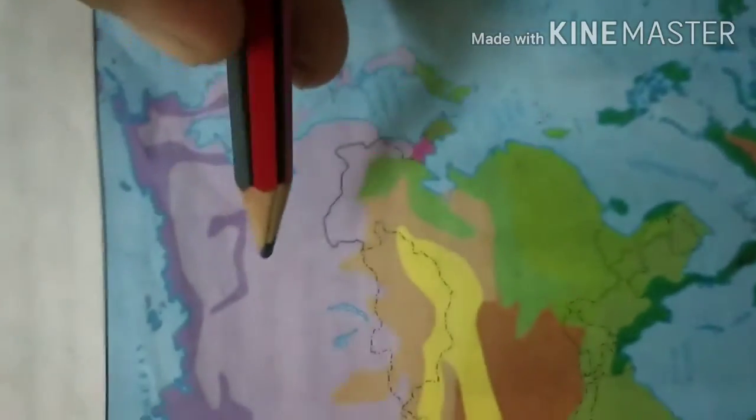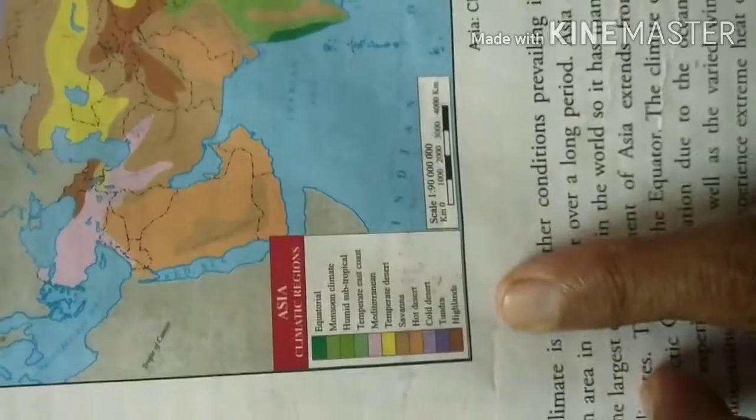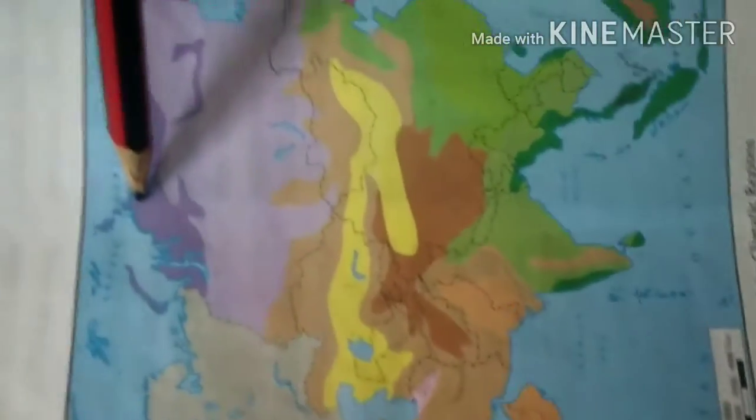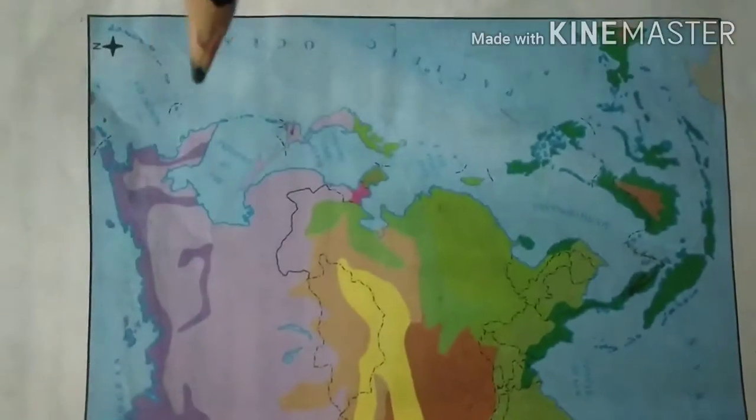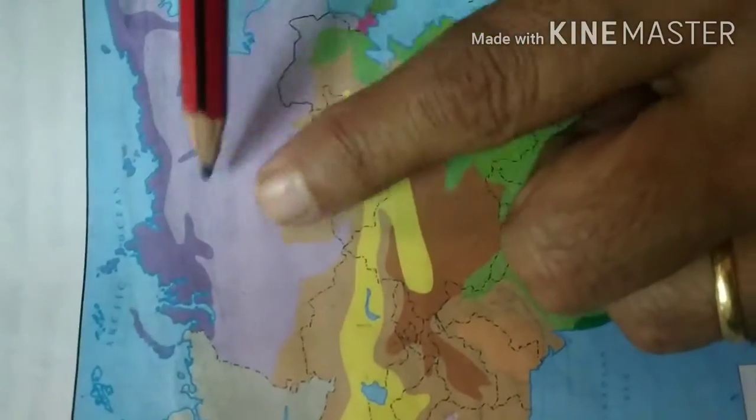Now Manchurian climate and taiga climate. Here they cover it with the cold desert. Tundra climate is the very dark violet color, and this is the light purple color. So this is taiga and Manchurian climate, which we will get in the south part of Russia. This is north, and this is the south part of Russia.